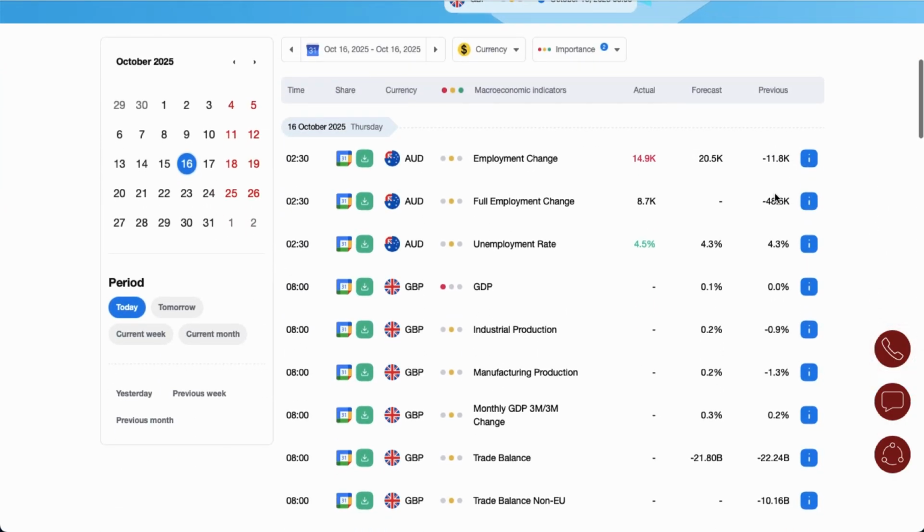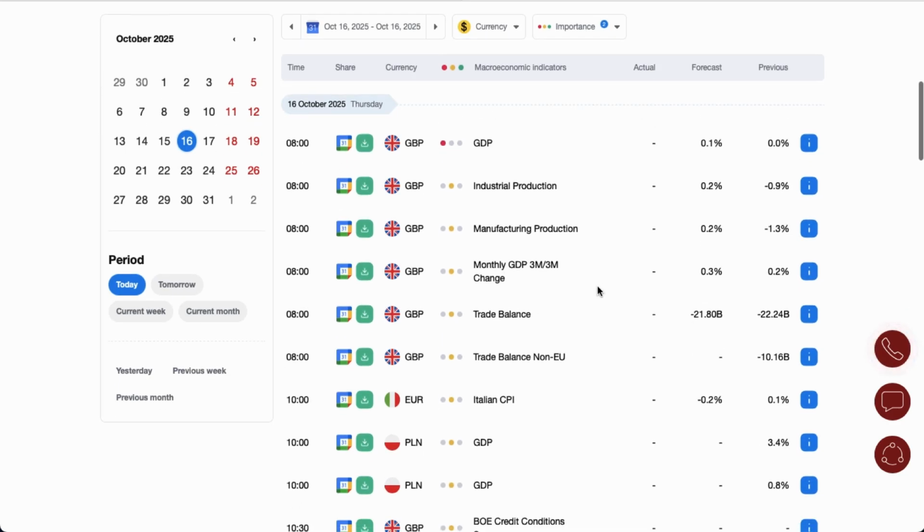During the Asian session we got the data from Australia. Employment change, full employment change, and unemployment rate. As you can see, mixed bag of data. Some of the data are worse than expected. Well, most of them are worse than expected from Australia.